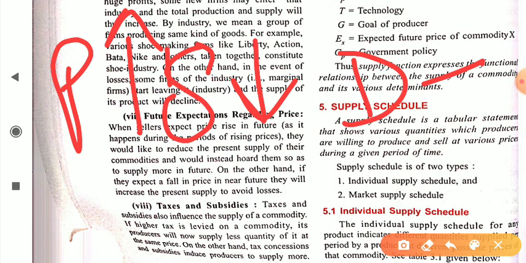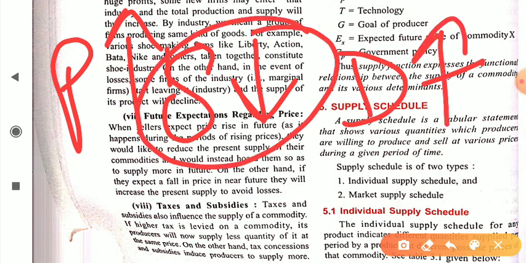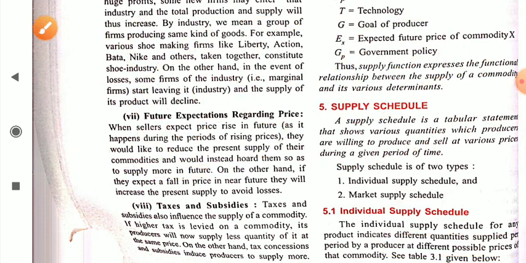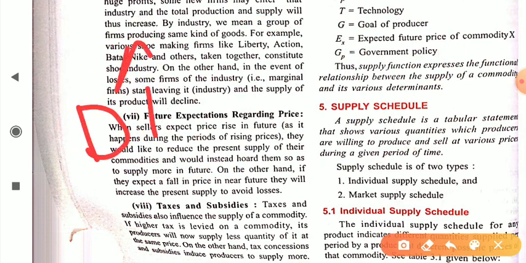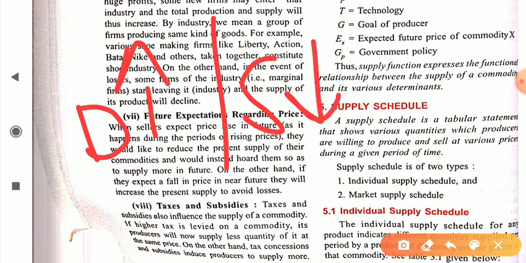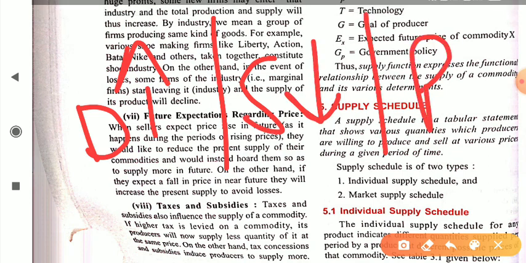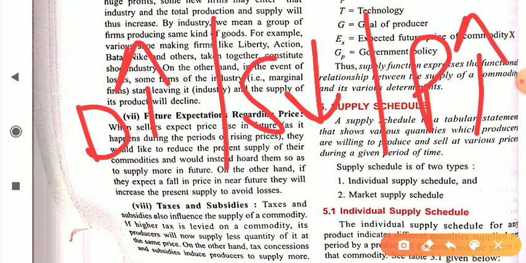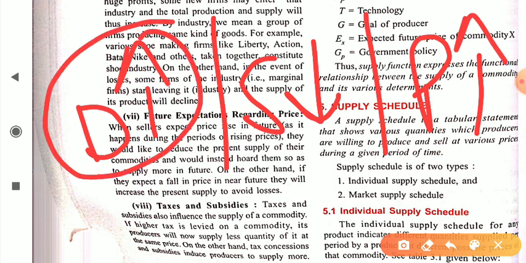In the case of onion, in most cases you see that the onion price increases. Sometimes onion prices reach 90 rupees or 100 rupees. This is because the demand is high and the supply of onion is short. So the price of onion starts increasing, because people are demanding onion and the supply is low. So that's why it impacts the price. To fulfill this demand, the producers have a low amount of onion, that's why they start increasing the price of onion.